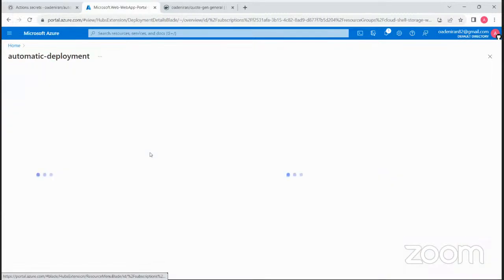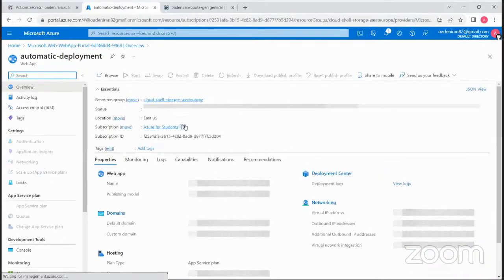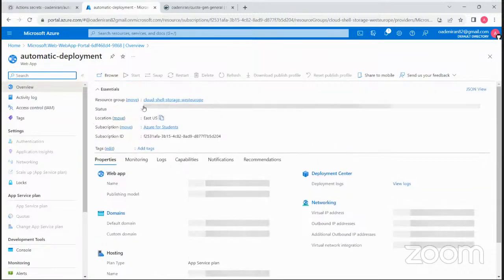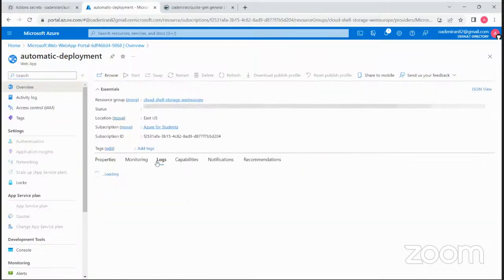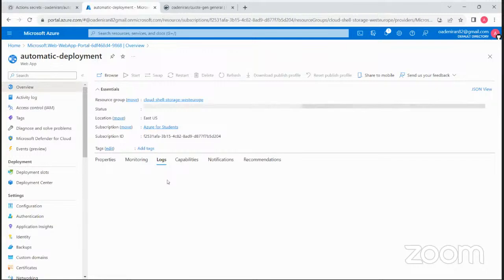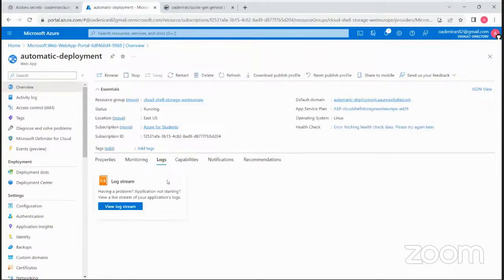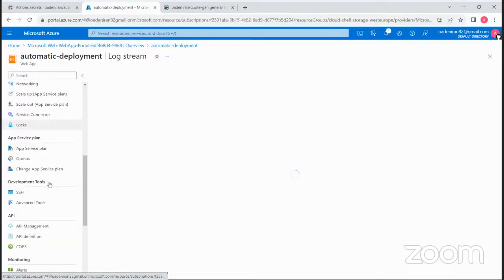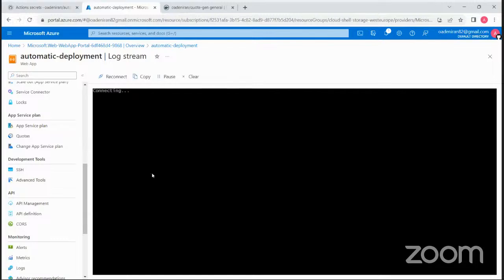Okay, so let's go to automatic deployment. Let us wait for it. Once you deploy something using the app service, you can come to the logs. This is where you understand if the app you have deployed is working as expected or if there's an issue with it. So let us view the log stream. Let's wait till this is done so you can see it again.